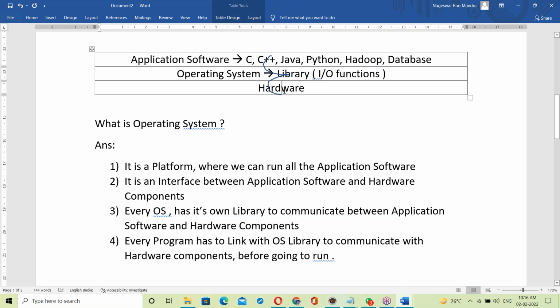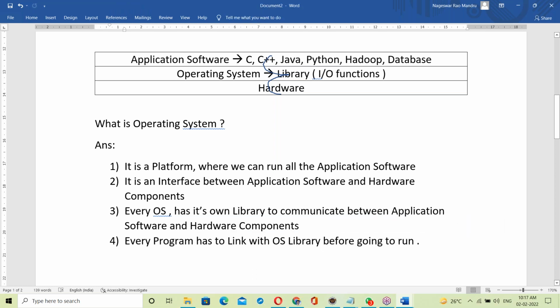At runtime it communicates with the hardware. So every program has to link with the OS library before going to run it. While linking, the communication with the hardware components is established. To communicate with the hardware, it has to link.